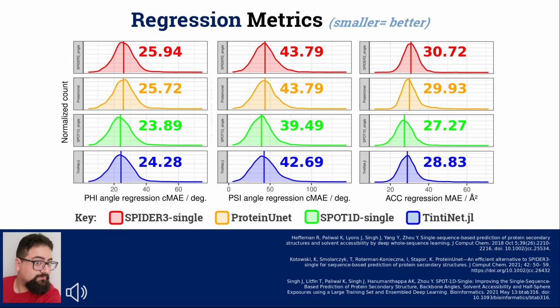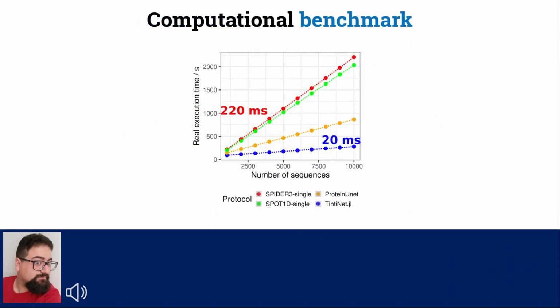We do note that in case of regression, the top-ranking model is an ensemble of networks with almost 100 times more parameters than Tintinet.jl, so we remark that we got to be competitive with only a small fraction of the total network size. We also benchmarked execution times for a model, again comparing them with 3 other methods with independent incremental sample sets of same average length. And as expected, due to a combination of a small parameter pool and the application of our design principles, we were happy to notice that Tintinet.jl was the fastest model to generate a prediction per sequence in average. It was also 10 times faster than the model ranked first place in the regression task.